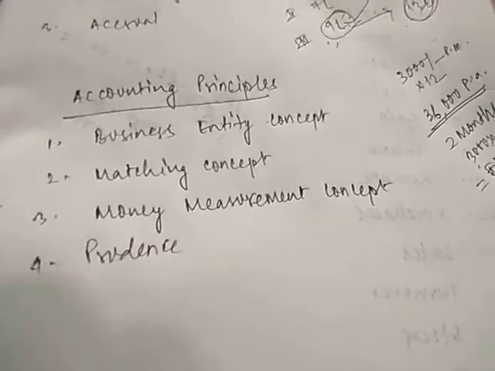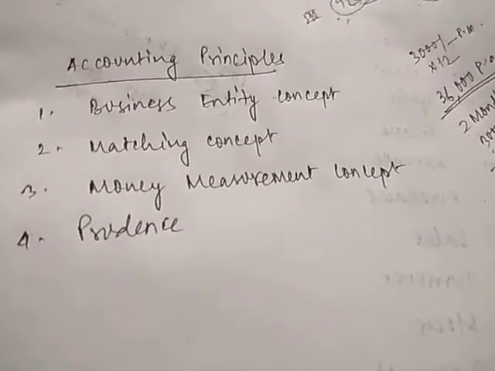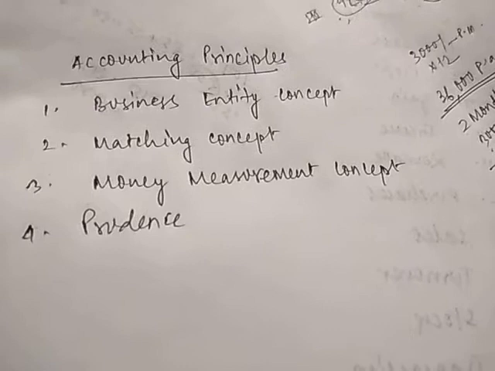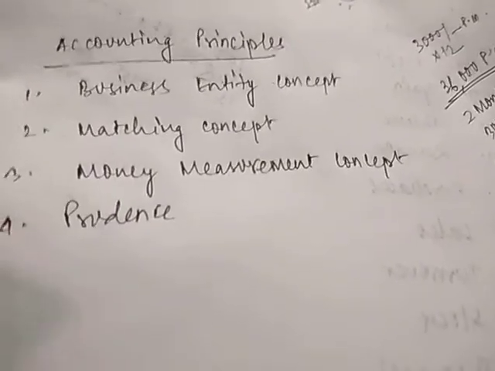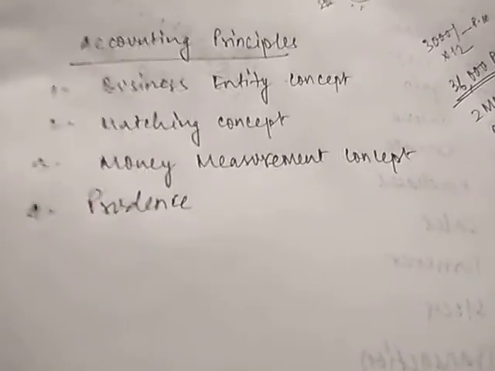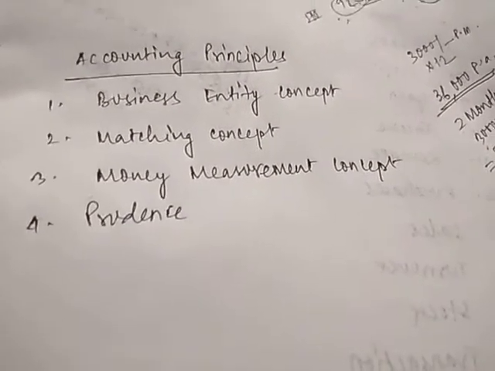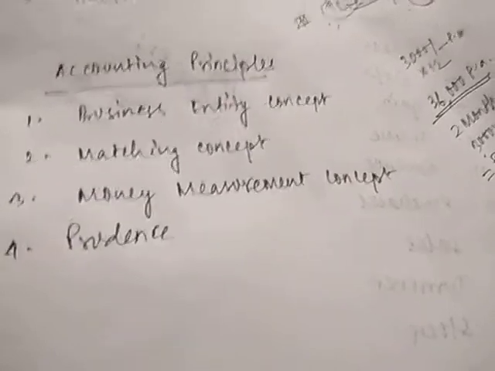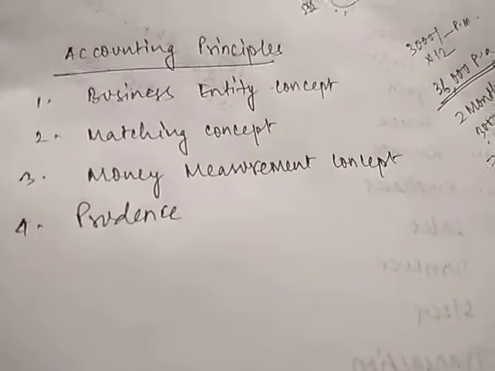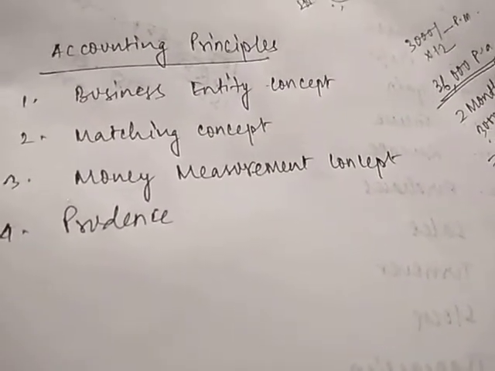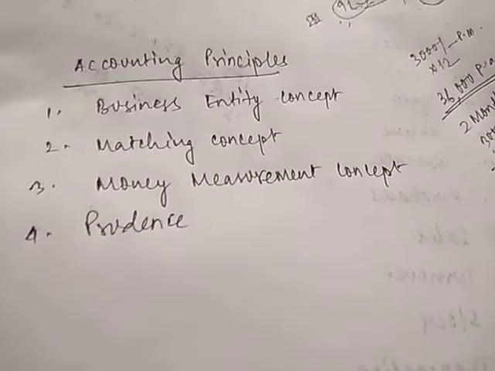So for finding out the profit, we need to match all the expenses incurred during the year, whether direct expense, indirect expense, salary, rent, wages, electricity, postage, courier, refreshment, expenses on purchase of goods, carriage, conveyance, everything. All the expenses must be added up and matched with the revenues and incomes during the year.